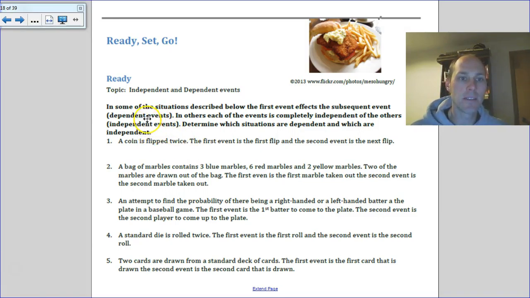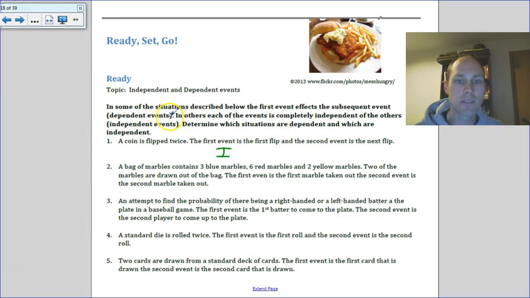Independent means they don't affect each other. So for this first example, a coin is flipped twice. First event is the first flip, second event is the next flip. So those would be independent of each other, because what happens in the first coin doesn't affect my chances on the second coin.